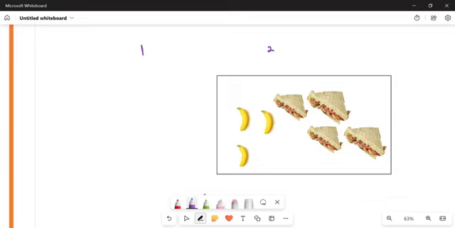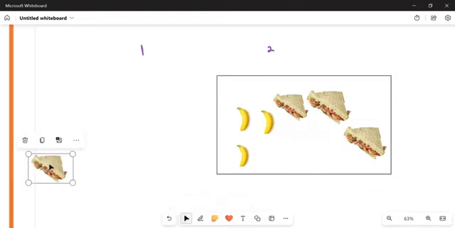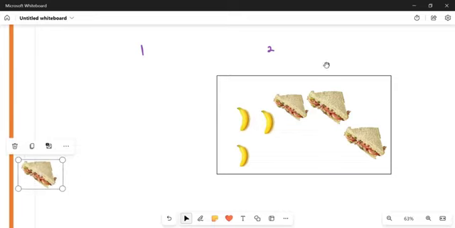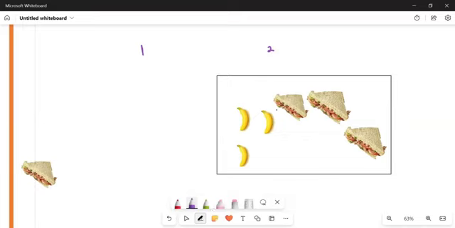Let's suppose that I take one. We don't know which one I'm going to take. I can take a sandwich. If I take the sandwich and eat it, how many items am I remaining with? I have 3 sandwiches, and then I have 3 bananas.